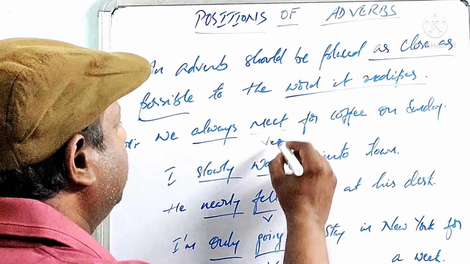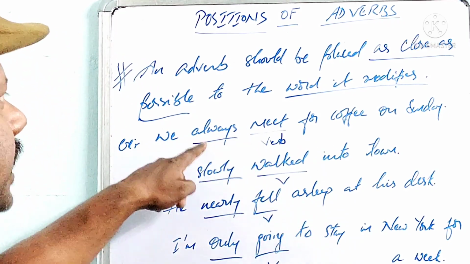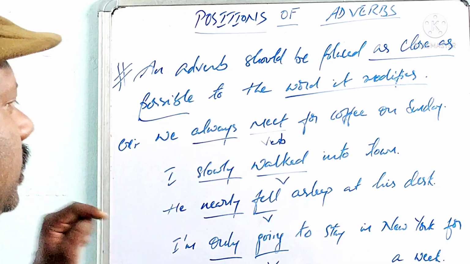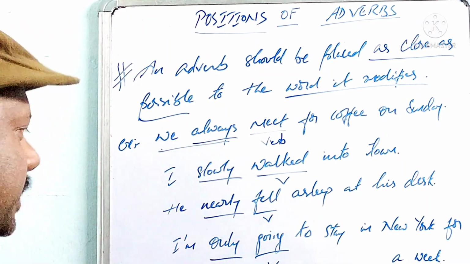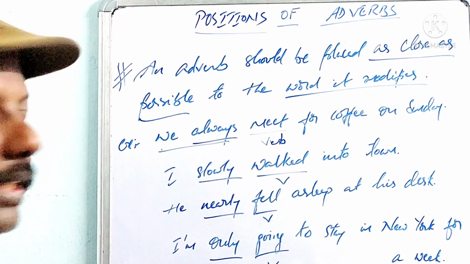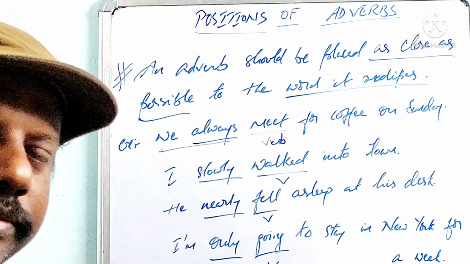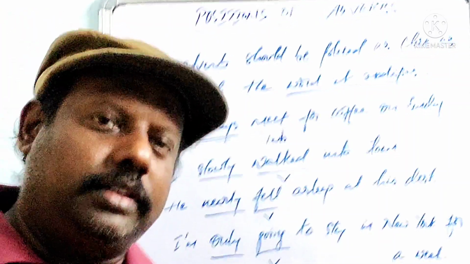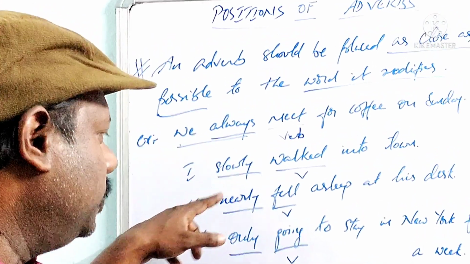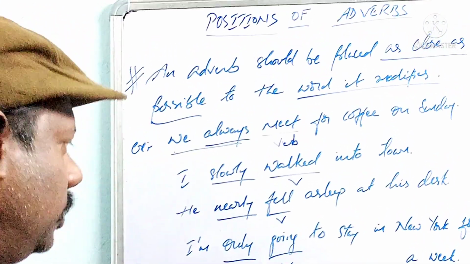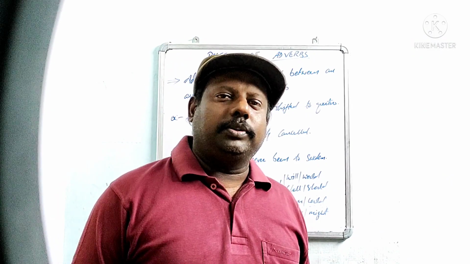For all these verbs, the adverb is added as close as possible: we always, I slowly, he nearly, am only. Don't think that only pronouns like we, I, he should be used. Nothing like that. Nouns or pronouns. Understood? So always, slowly, nearly and only. These are the points. Now the fourth one.